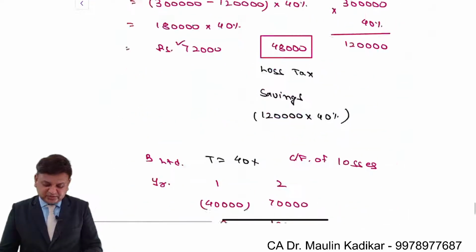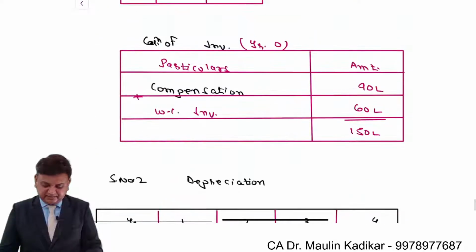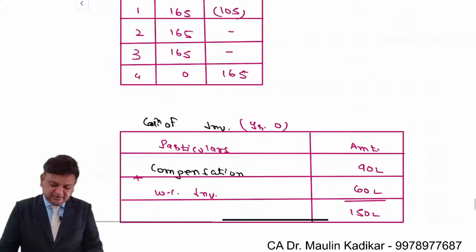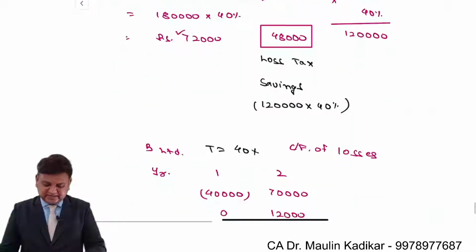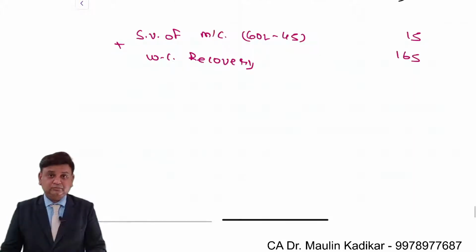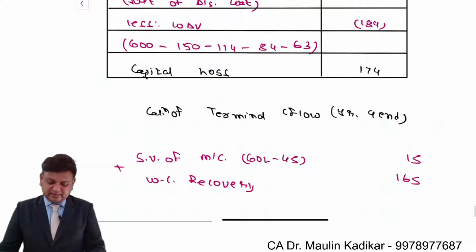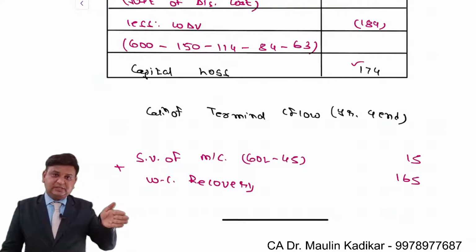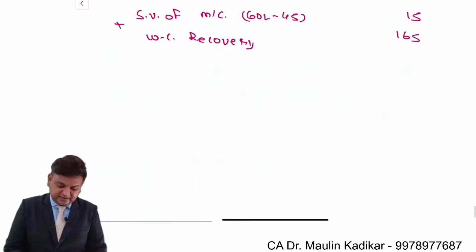Dear students, as per step number 1 that we have done, there will be recovery of working capital of 165 lakhs at the end of the 4th year. Now importantly, there is a capital loss. This amount of the loss will be set off against other capital gain, and we will get capital loss tax savings.